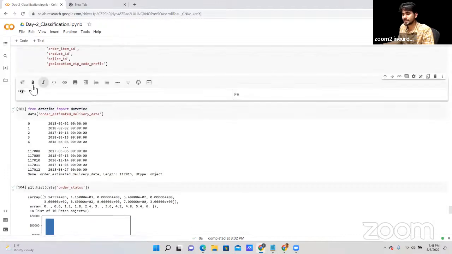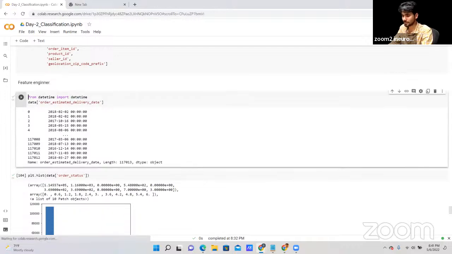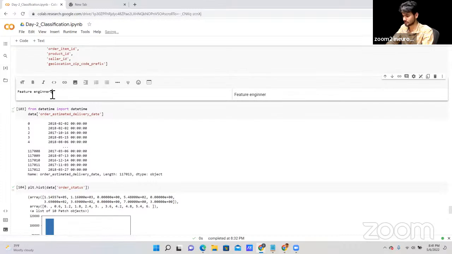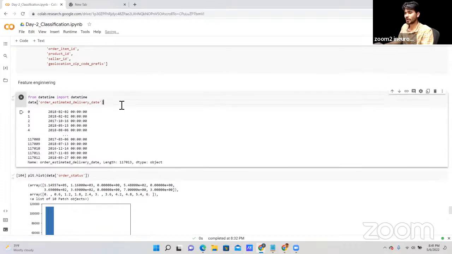Okay, now the feature engineering part. First, I am importing datetime here: from datetime import datetime. Then I'm checking the order estimated delivery date. As you can see right now, it's available in year, month, and date format.